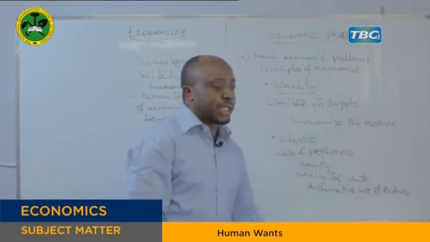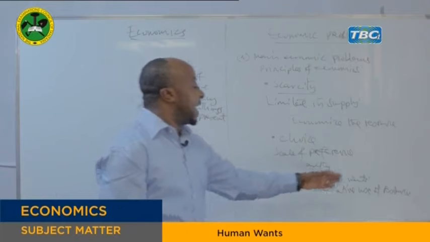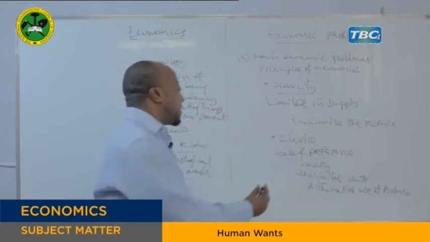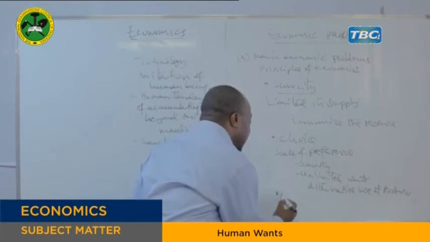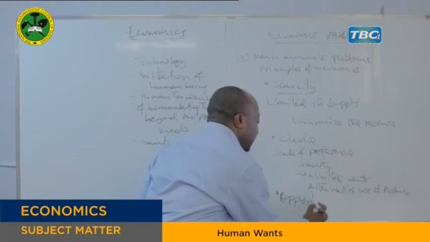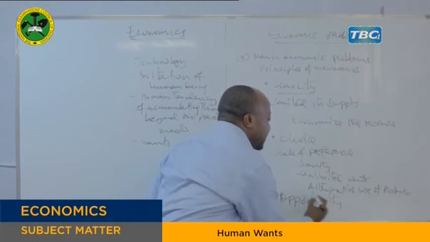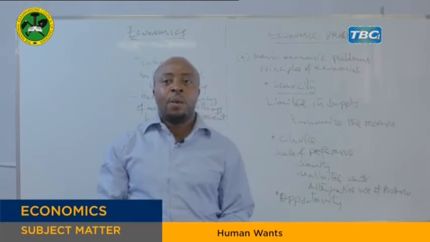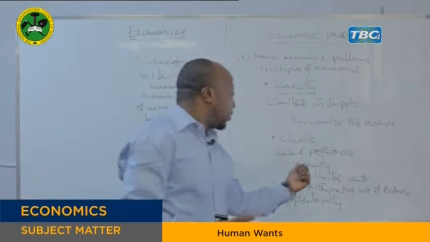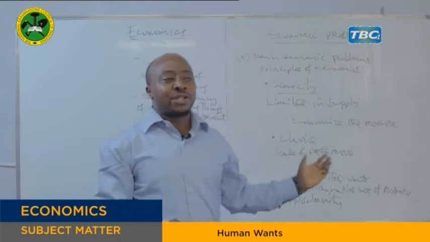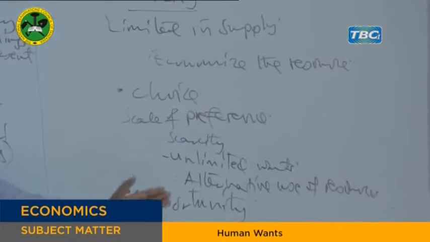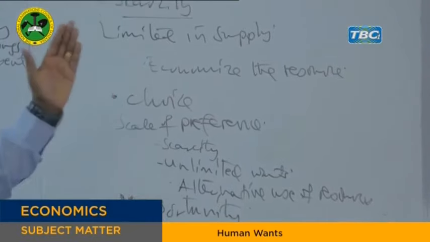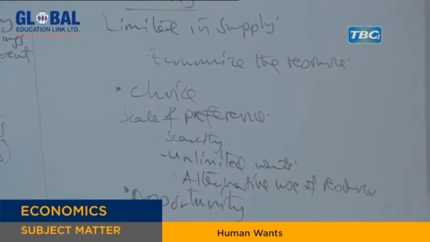Now, once you make choice, it is what brings us to the third problem, which is opportunity cost. So after making choice, we expect opportunity cost to occur. It means opportunity cost and choice are twins. Wherever choice is made, opportunity cost is there. Once you make choice, there is opportunity cost. Now, what is opportunity cost?